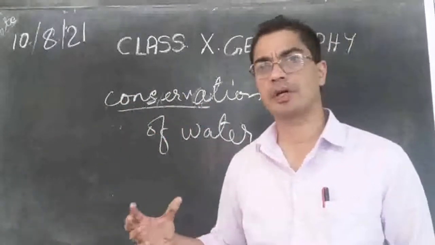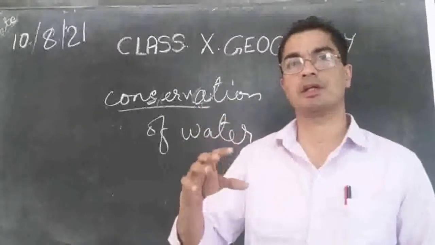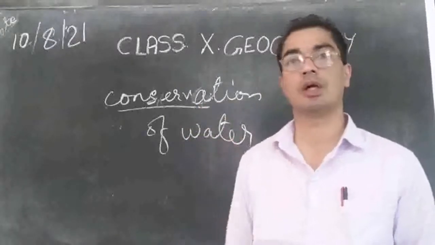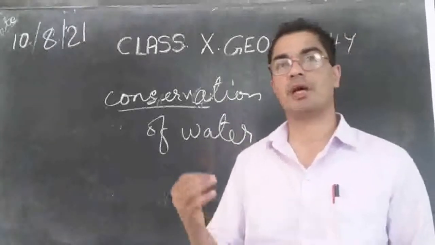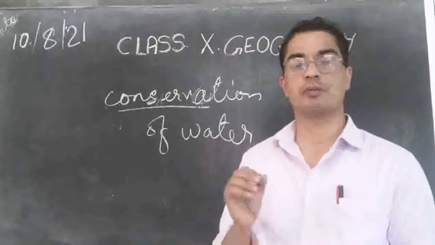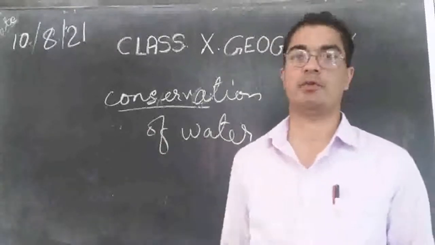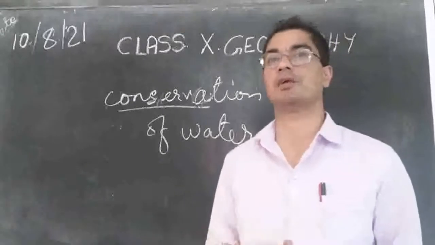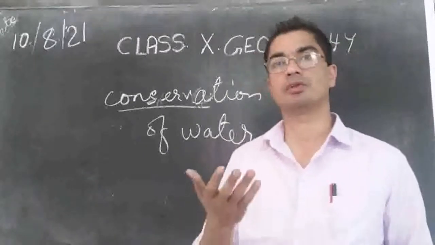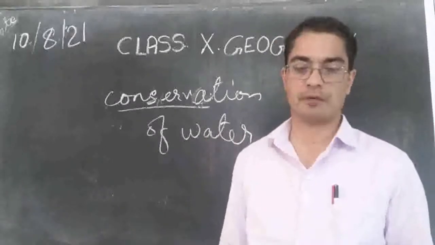And if they overexploit it, then the water under the earth will go down. The water level will go down. And that will affect every well, every pond that is in that surrounding. So we must stop overexploiting the water. We must use only up to certain level. Should not allow the water level to go beyond a certain level. Otherwise it will affect everyone.